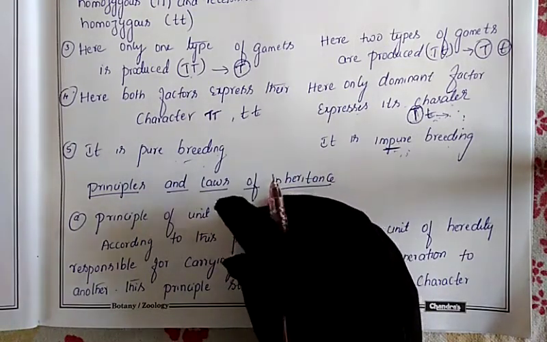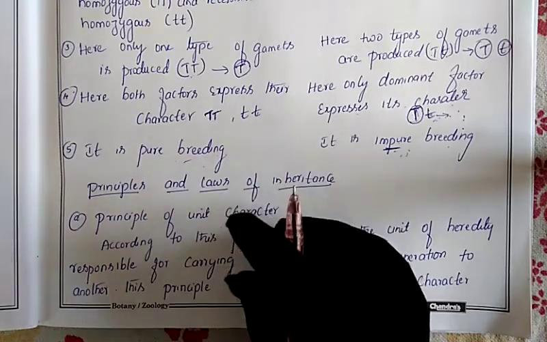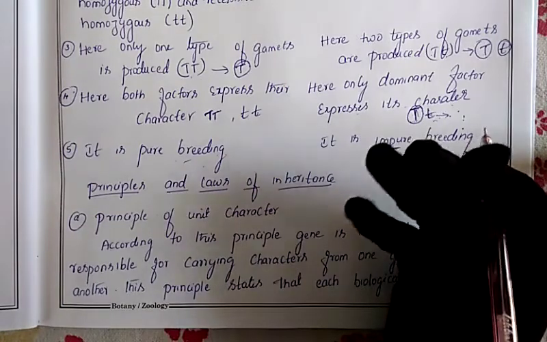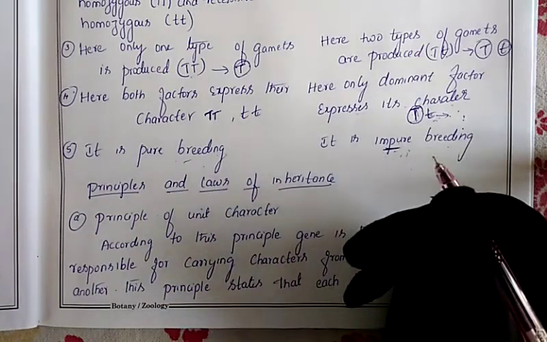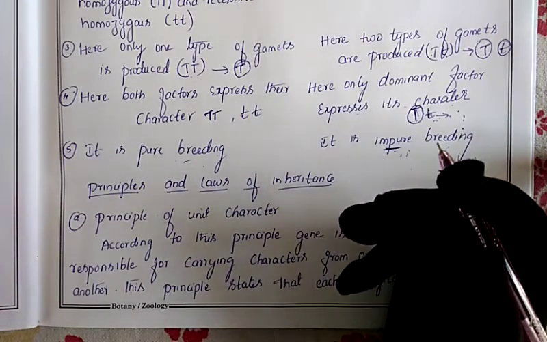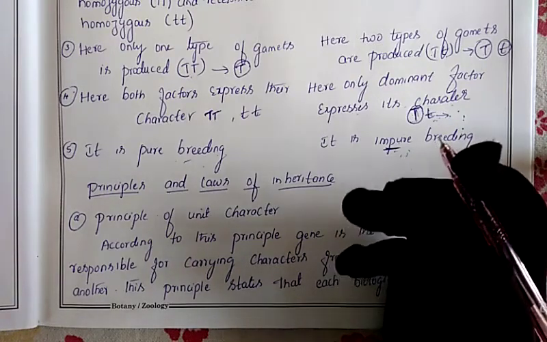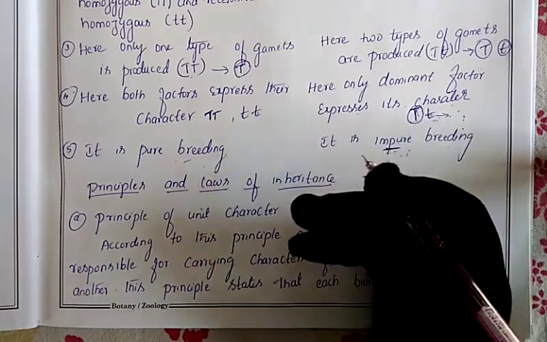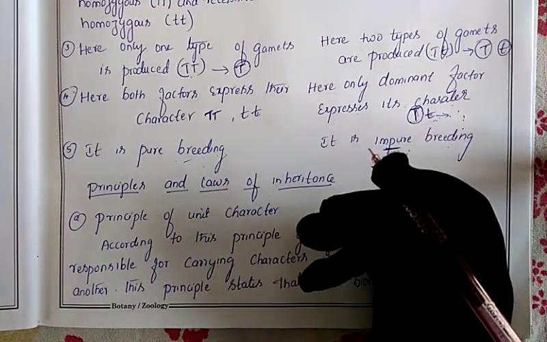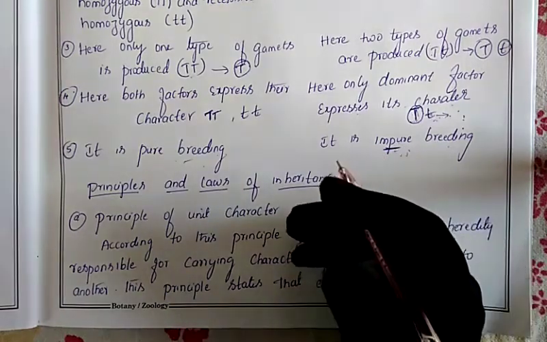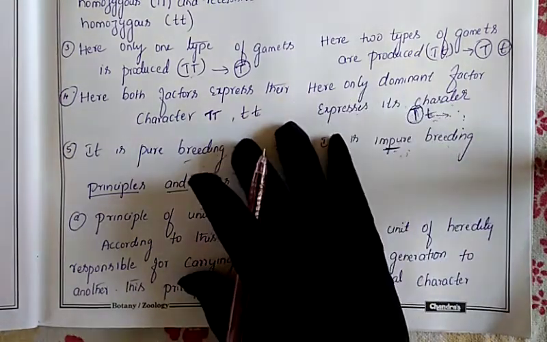In our previous class, we discussed the rediscovery of Mendel's work, and some basic terms related to inheritance. What is the meaning of gene? Alleles, locus, phenotype, genotype, homozygous, heterozygous, dominant gene, recessive gene. Then hybrid, monohybrid, dihybrid. And we also discussed the first filial generation and second filial generation. All these things we discussed in our previous class.